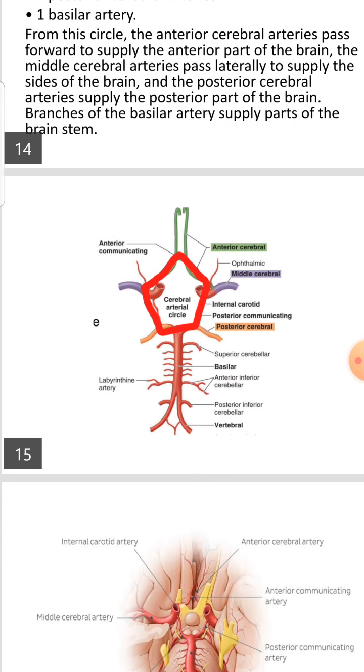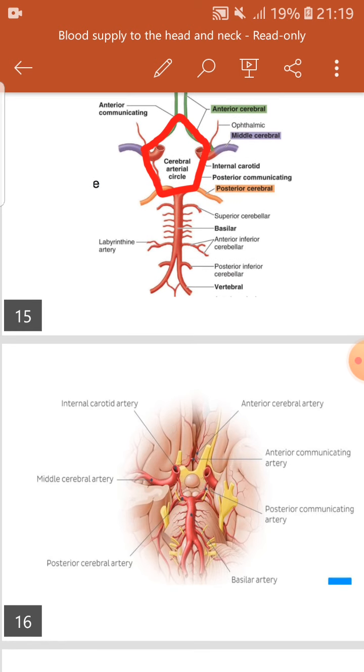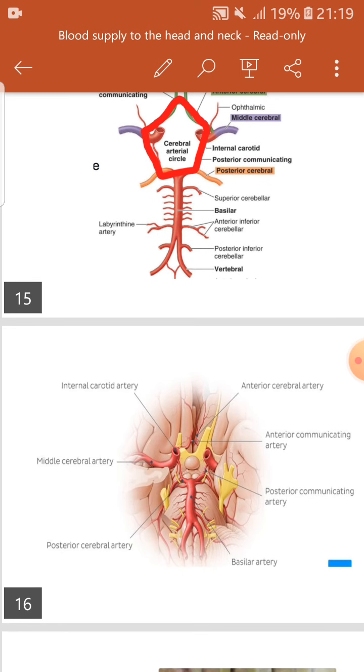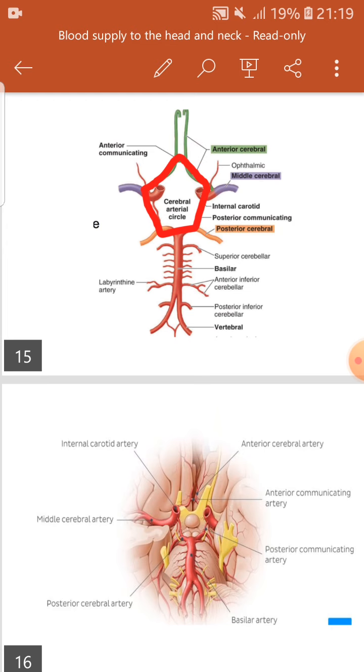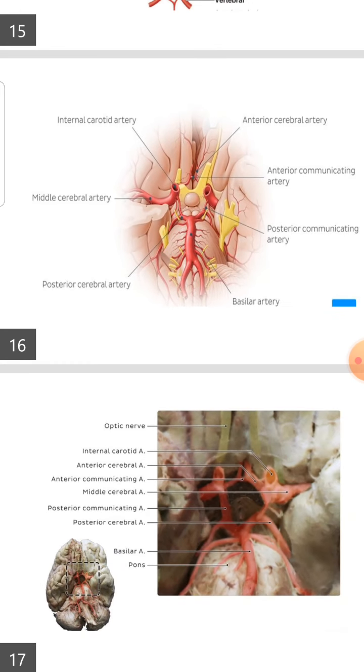We have discussed the levels, the course and the branches of the various arteries taking part in the formation of the circle of Willis. You can look in this image at the level of the pons where the basilar artery is formed, and at the upper border of the pons the basilar artery gives off its terminal branches, the posterior cerebral arteries.